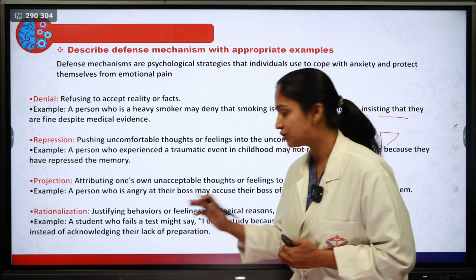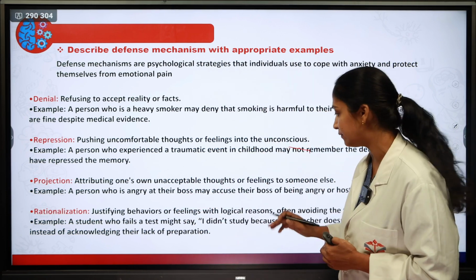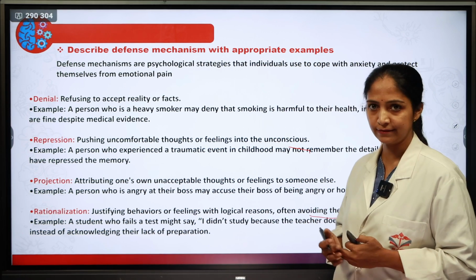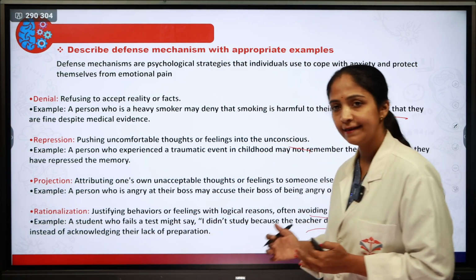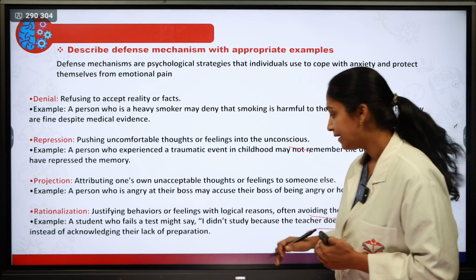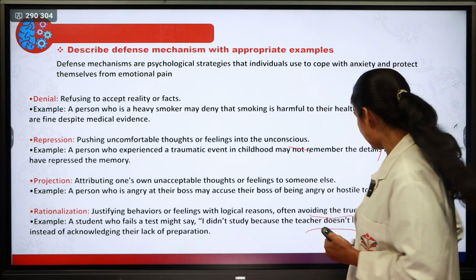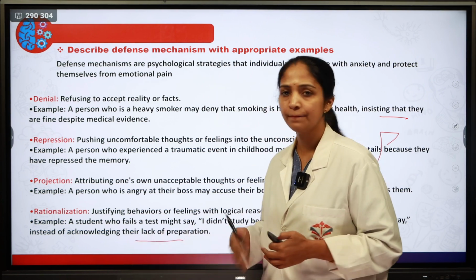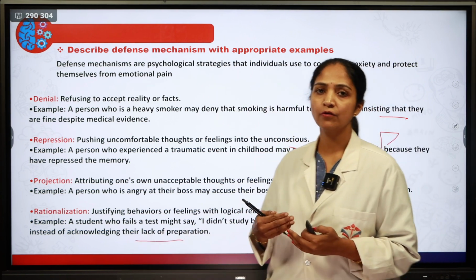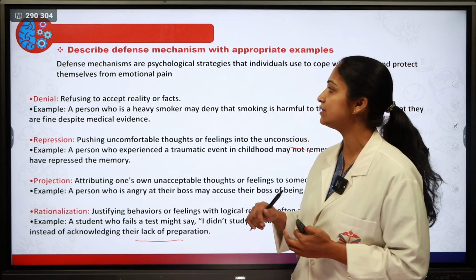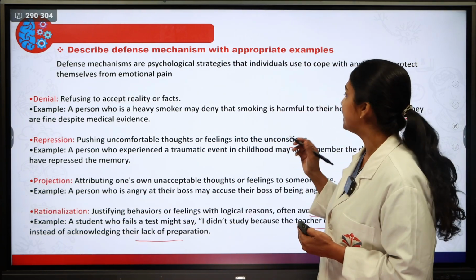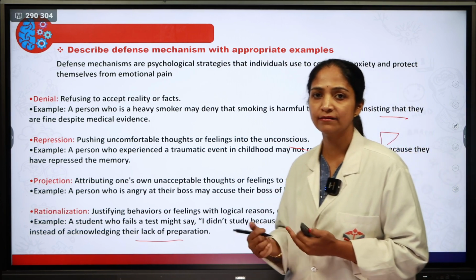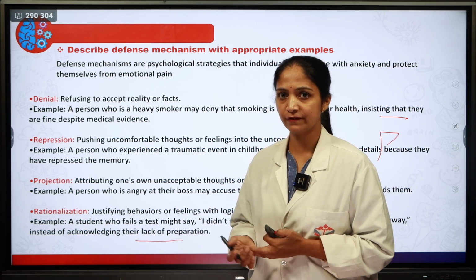Next one is rationalization. Here, justifying behavior or feelings with logical reasoning, often avoiding the true reasons. For example, a student who fails a test might say, I didn't study because the teacher does not like me anyway, instead of acknowledging their lack of preparation. So these are the psychological strategies used to cope with anxiety, or some loss or emotional pain that happens. So this is about the defense mechanism.